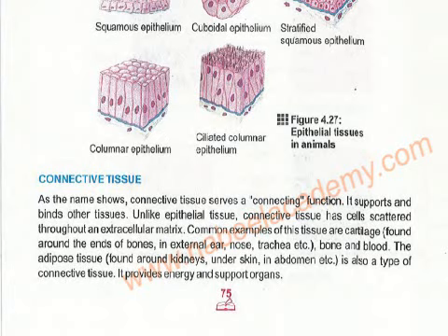Common examples are cartilage, found around the ends of the bones, in the external ear, nose, and trachea. Bone also, and blood also. So all these things contain connective tissue. Always remember, blood is a kind of tissue. Blood is a kind of which tissue?